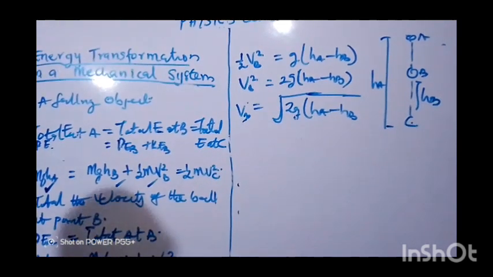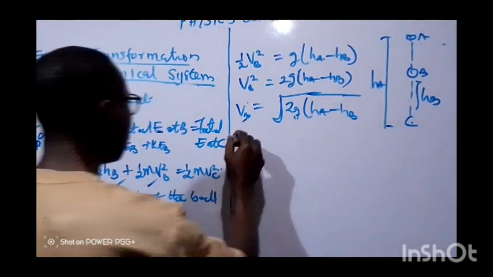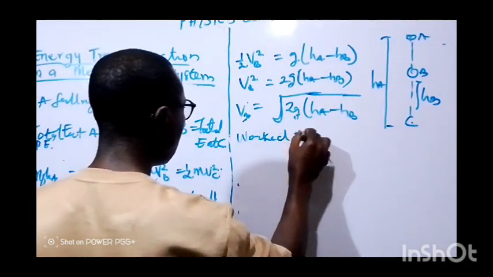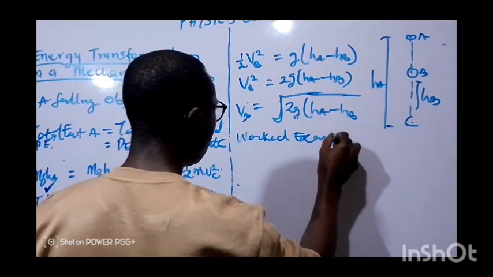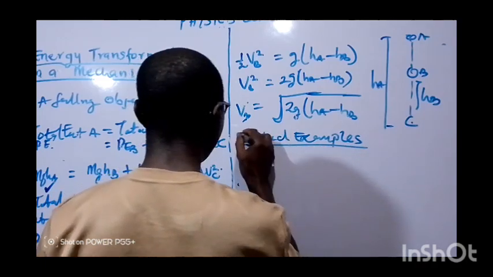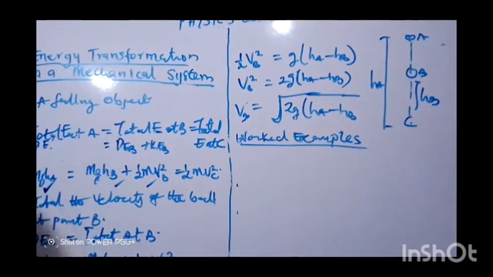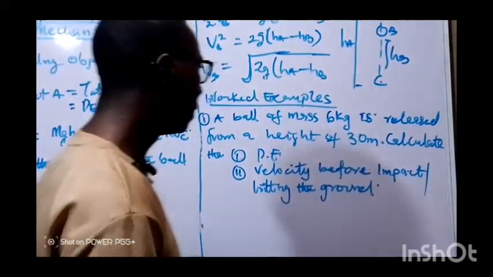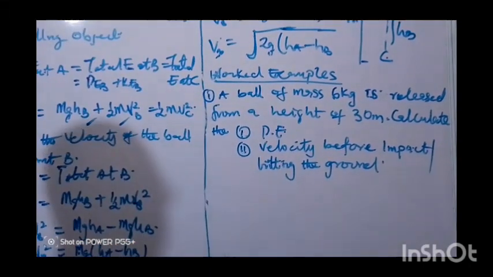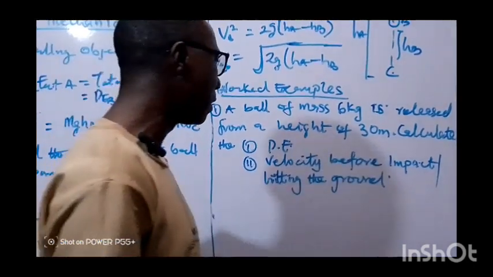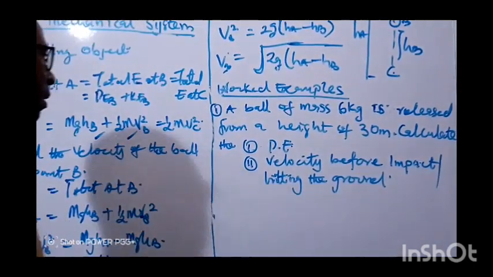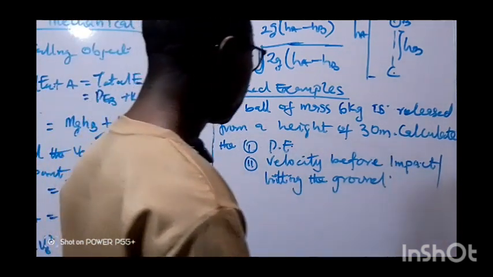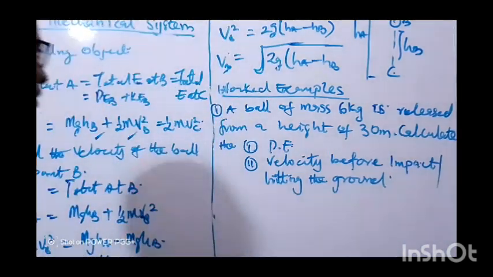Here now, let's look at a worked example under this one. Let's take this one as example 1. A ball of mass 6 kg is released from a height of 30 meters. Calculate 1, the potential energy, and 2, the velocity before impact or hitting the ground.